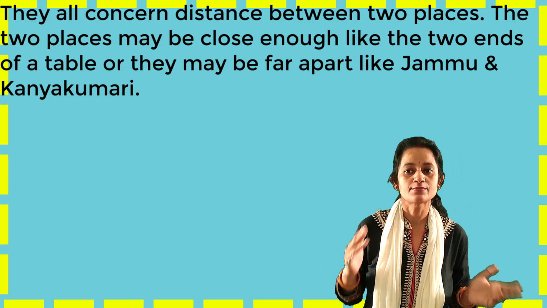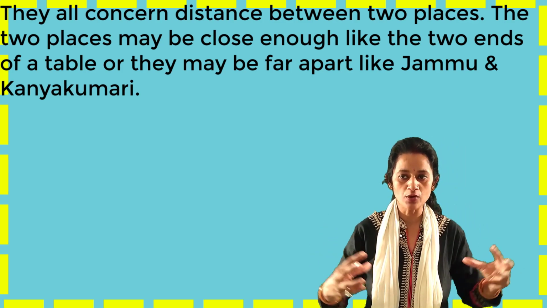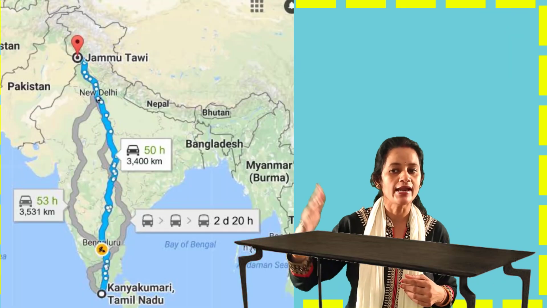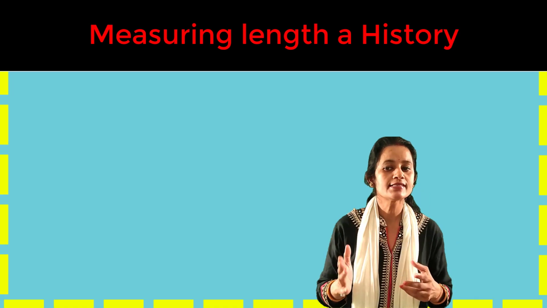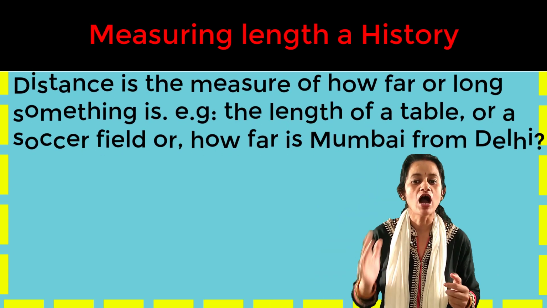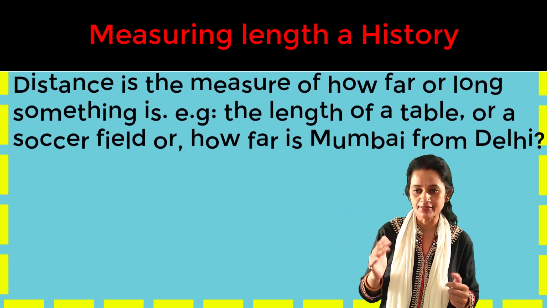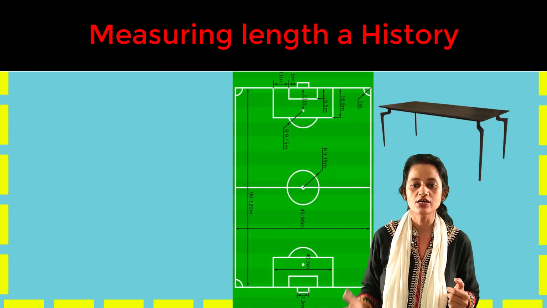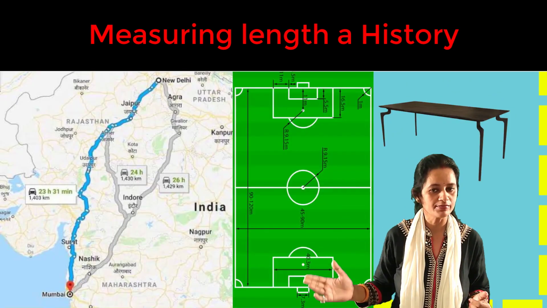The two places may be close enough like the two ends of a table, or they may be far apart like Jammu and Kanyakumari. Measuring length, a history. Distance is the measure of how far or long something is. That is the length of a table or a soccer field, or how far is Mumbai from Delhi.